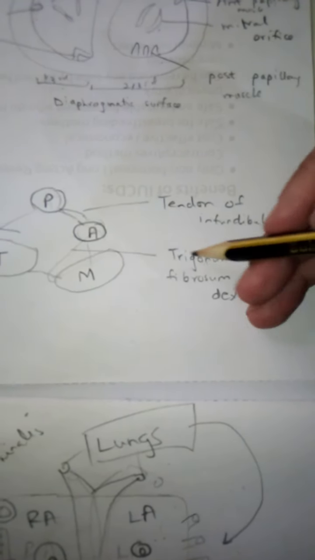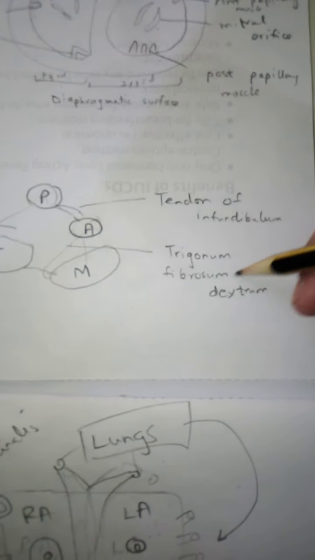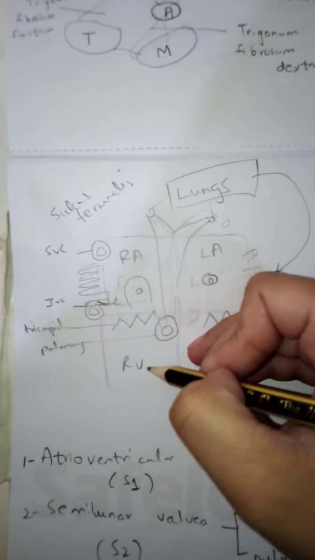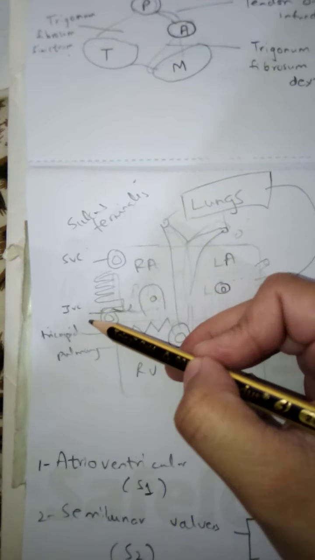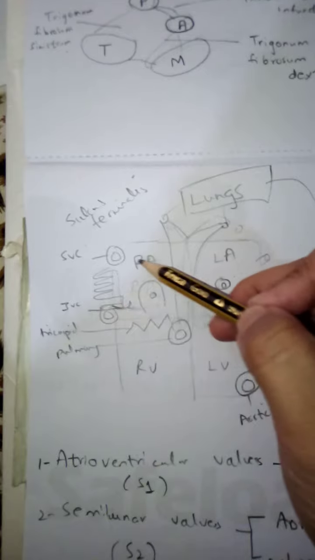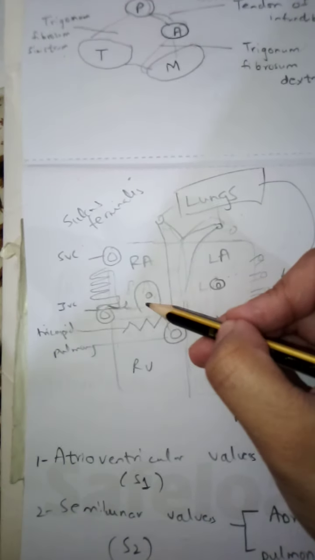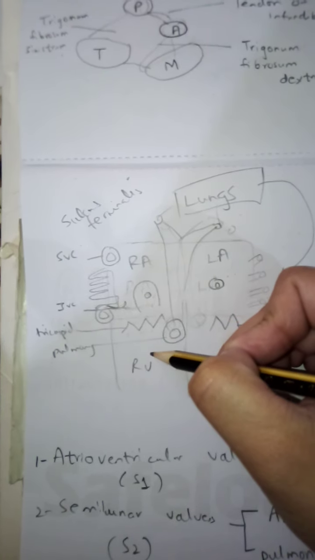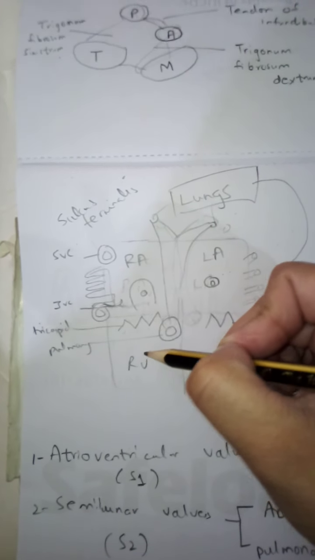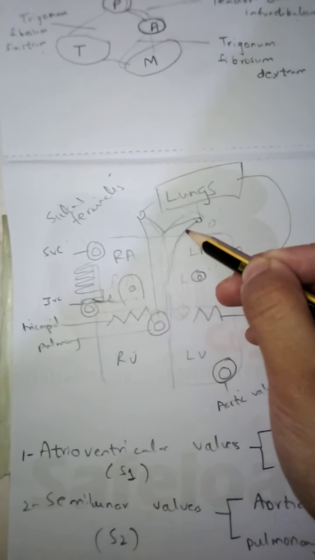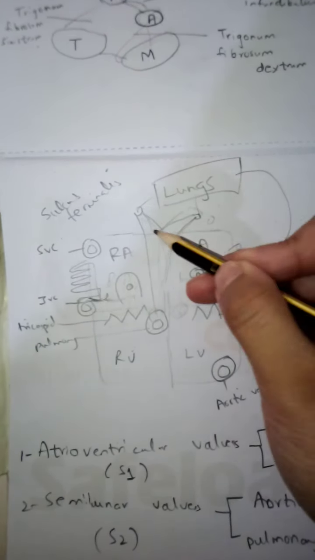So it is also triangular, so it is trigonum fibrosum dextrum. Now moving forwards, if we see the circulation, the deoxygenated blood comes into the right atria through the superior and inferior vena cava. Then it is pumped through the tricuspid valve into the right ventricle. The right ventricle pumps it into the pulmonary trunk, and the pulmonary trunk gives rise to two pulmonary arteries.